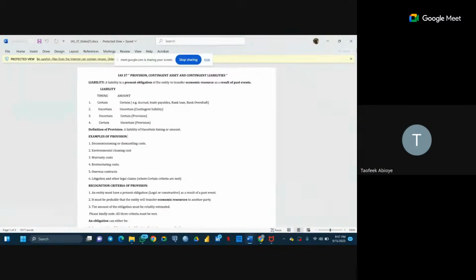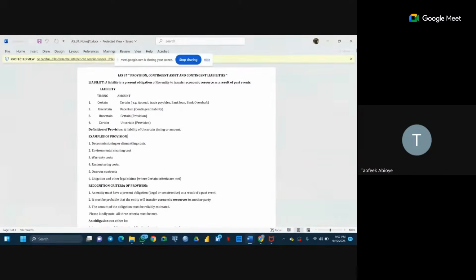Let's look at this first paragraph. We have timing, we have amount. So these are the two headings. We are certain about the timing, we are certain about the amount. If these two things are certain, the timing and the amount, then what we have there is a liability.